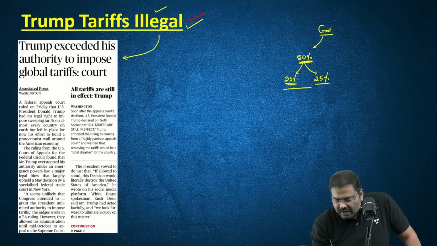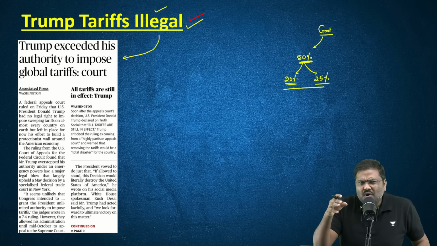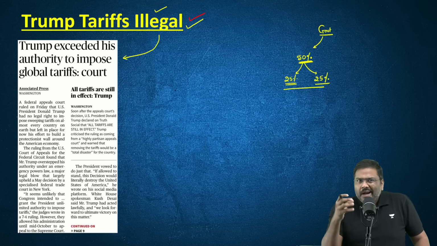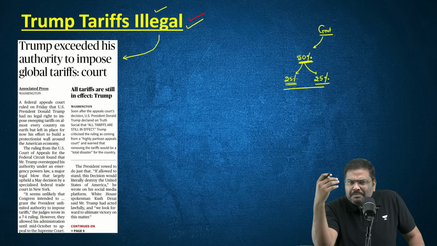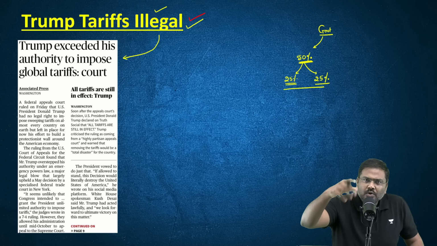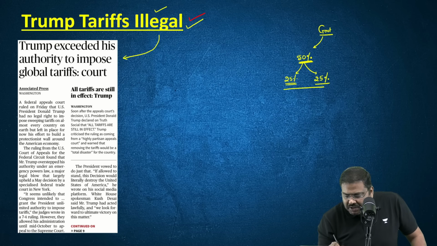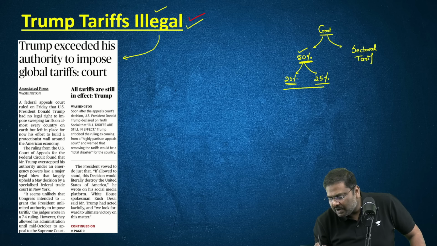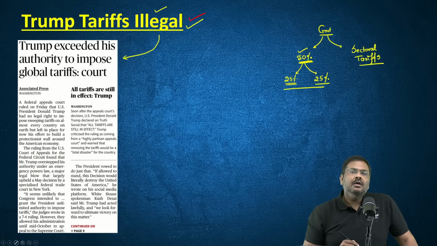So total is 50%. And this 50% is not applicable to all the goods that we are exporting. It is applicable on around 40 plus billion dollar worth of exports that will go from India to USA. But in addition to this 50%, there are also certain sectoral tariffs. What do you mean by sectoral tariff here?